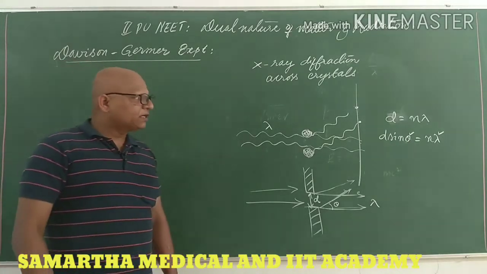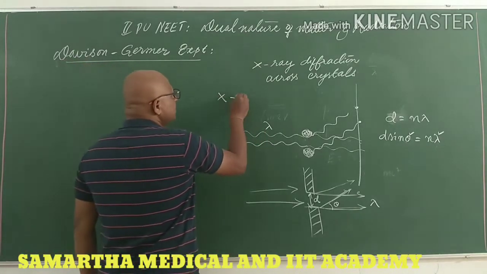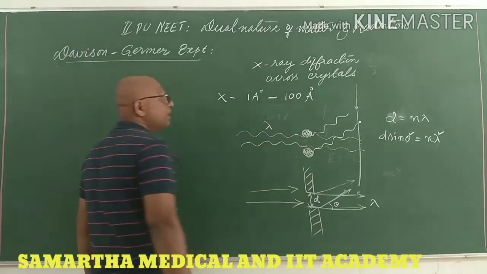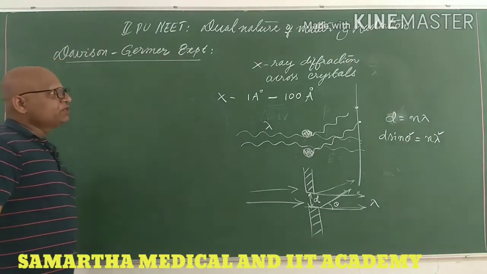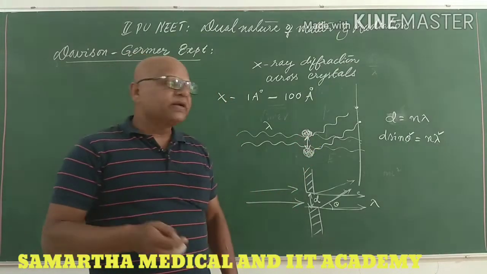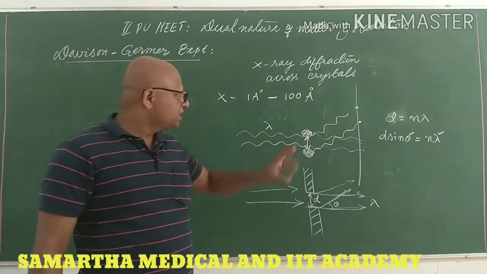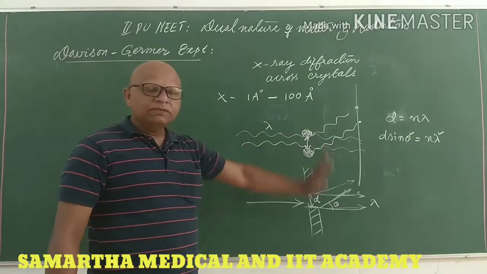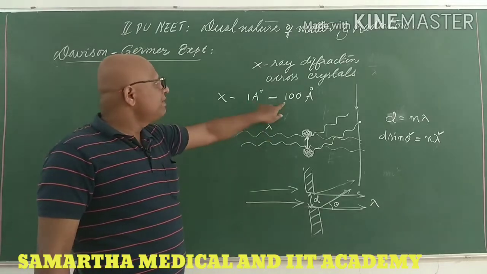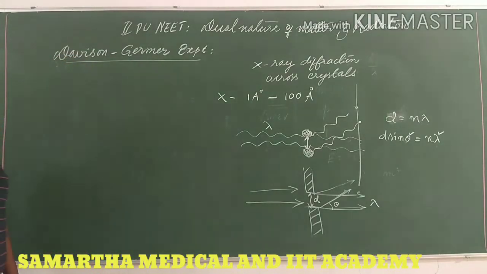Looking at the diffraction pattern, they will determine the wavelength of the X-ray. X-ray wavelength is 1 angstrom to 100 angstrom, which is very close to the gap between atoms, because atoms are separated by 5 angstrom, 10 angstrom and so on. The atomic separation is almost equal to the wavelength of the light we are using. X-ray is best suited because its wavelength is suitable to the atomic distance. That's why we use the X-ray diffraction technique for crystals.